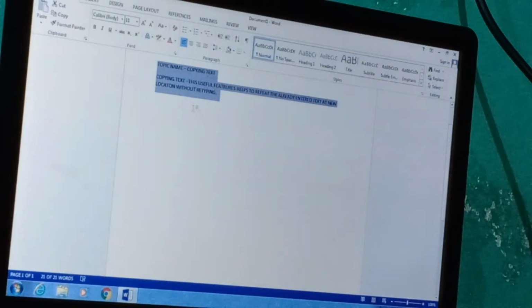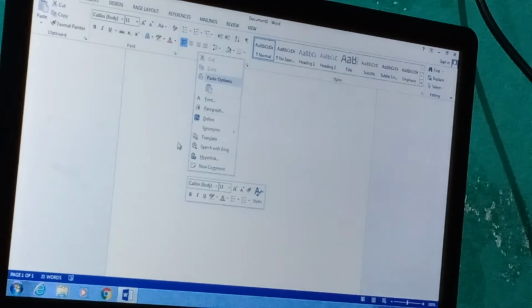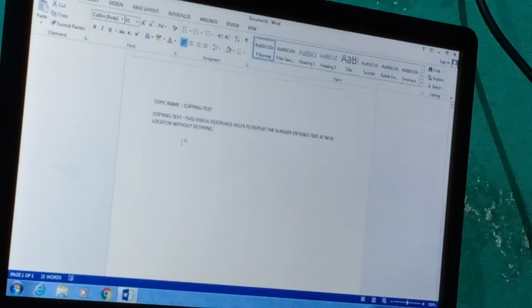Suppose I do not select and click in another area; no such option is provided in front of me. So first of all you select, then use the mouse button.